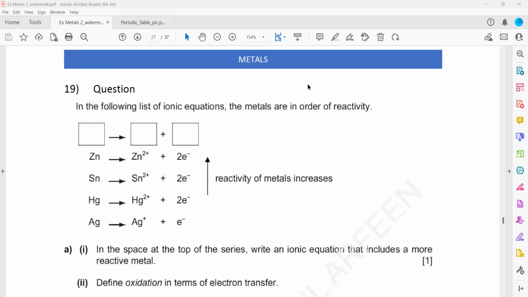In the following ionic equation, write a metal in the space on top of this, which is more reactive than zinc, and write that ionic equation. Yeah, that's right. You can mention potassium as well. That's right. Any metal more reactive than zinc can be in this list.